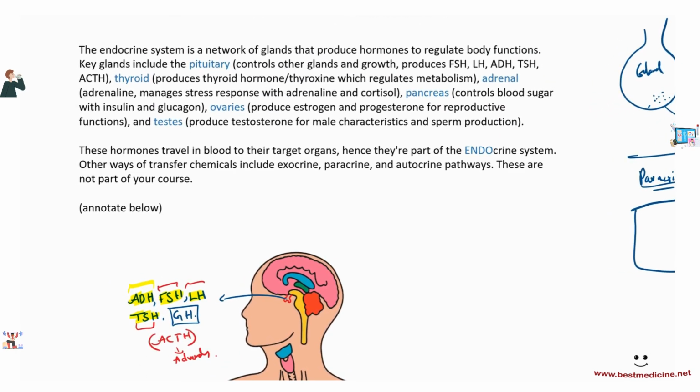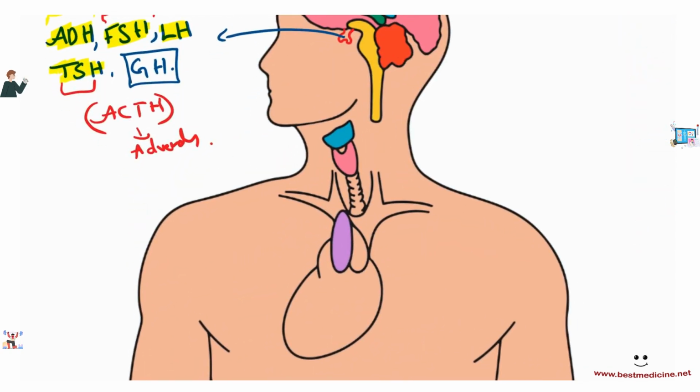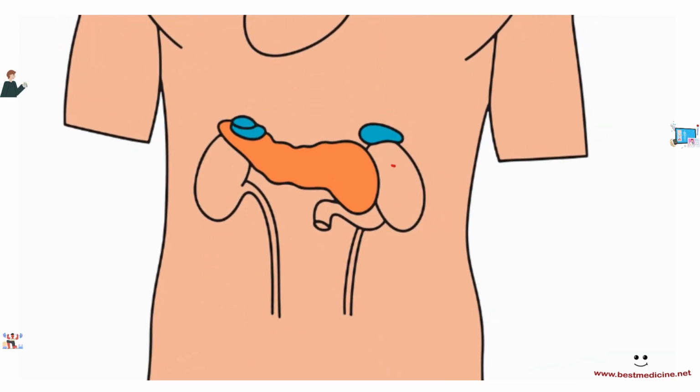Okay, next up we have the thyroid. The thyroid gland produces thyroid hormone. We also call it thyroxine. Thyroid hormone helps increase the body's rate of metabolism, rate of respiration, heart rate, rate of burning of calories, right? Respiration, essentially. Then we have the adrenal gland. So the thyroid gland is situated right in the neck in front of the thyroid cartilage, okay? Right here.